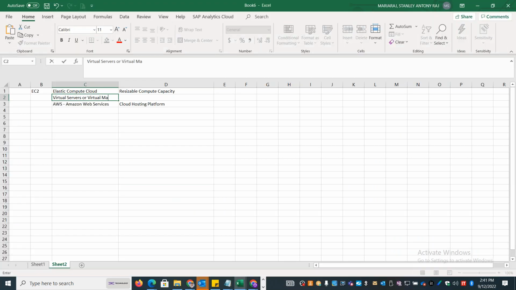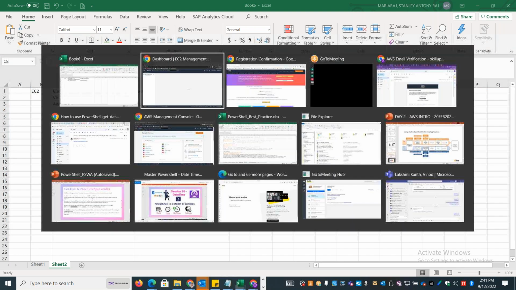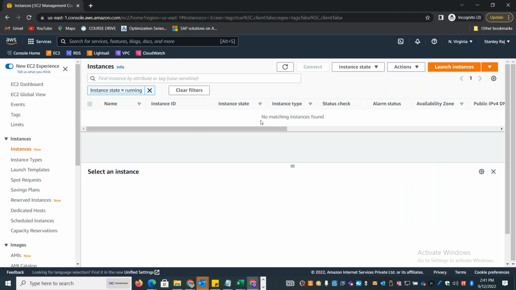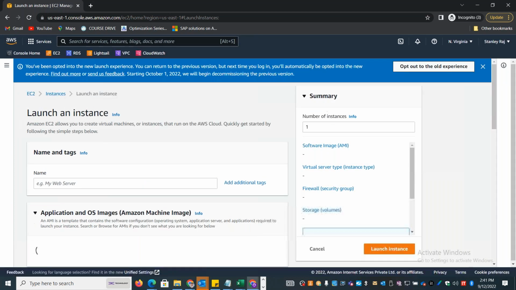So some people call it a virtual machine or some people call it a virtual server. Both are the same. If you want to create an instance, you can just go to the EC2 instance console and launch a new instance. It will ask you a few details.